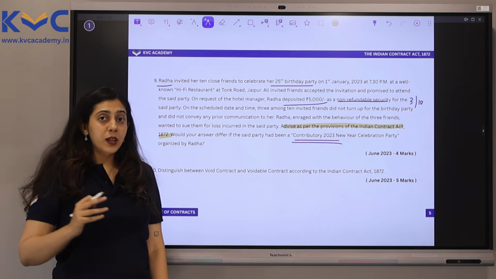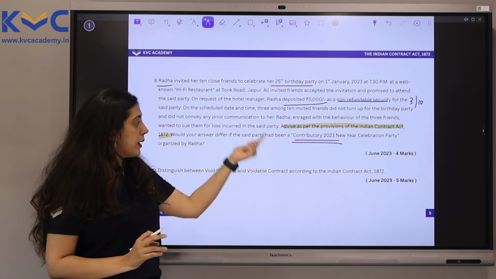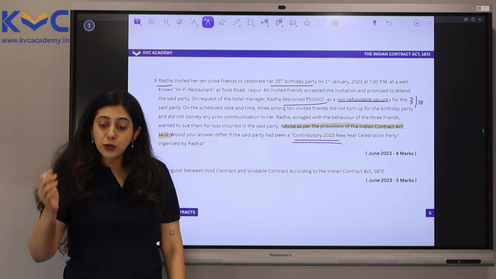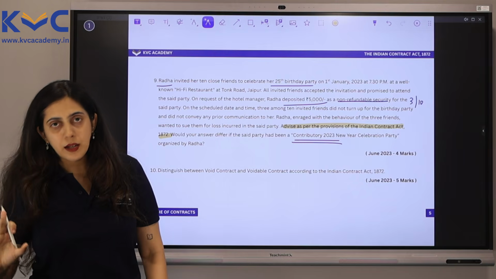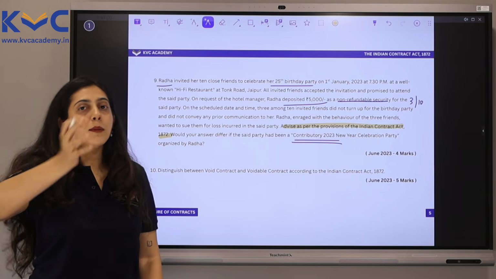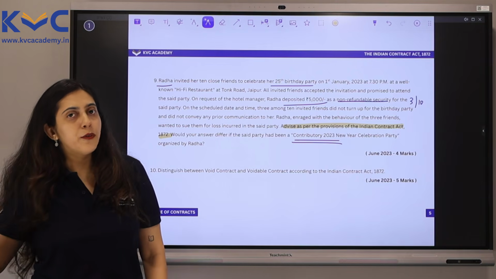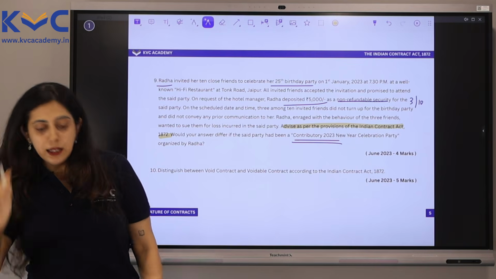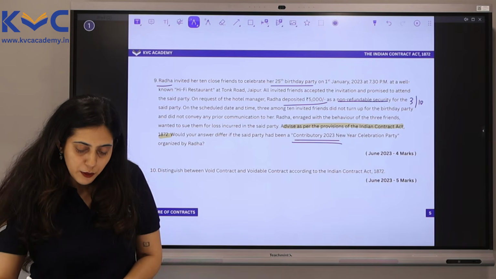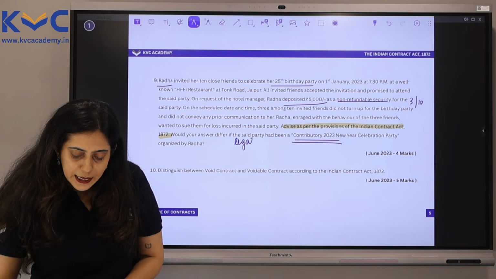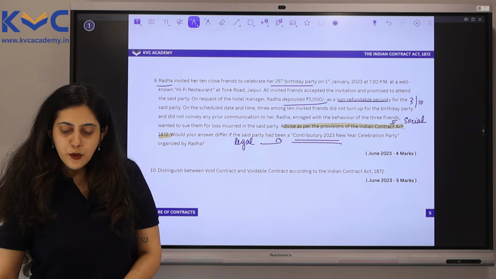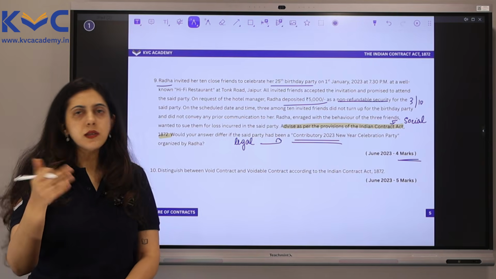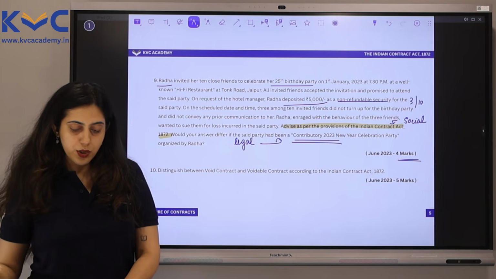However, if instead of the birthday party, it had been a contributory 2023 New Year celebration party, then there is a legal factor involved. In that case, Radha would be able to sue them because they had to contribute for the same. So that is a legal concept, this part. The second part of the question is looking at it from a legal angle, whereas the first part is looking at it from a social angle. 4 marks. Write your provisions, facts of the case and conclusion. Simple question.